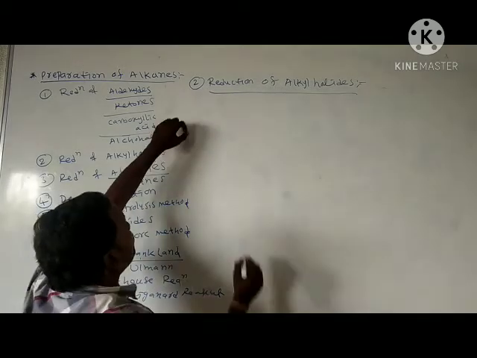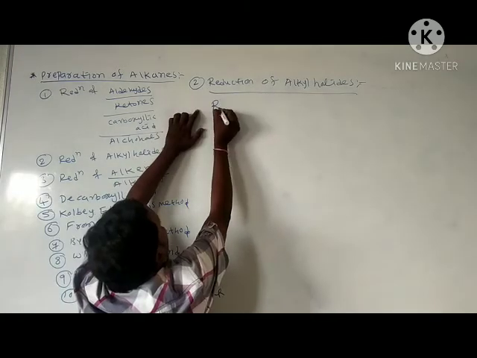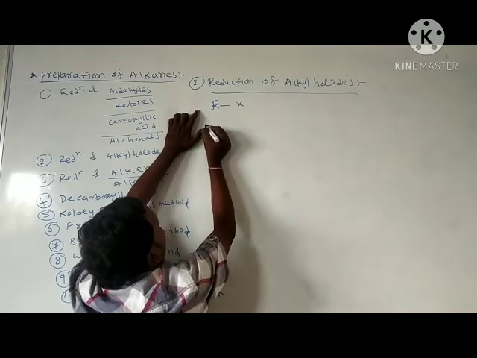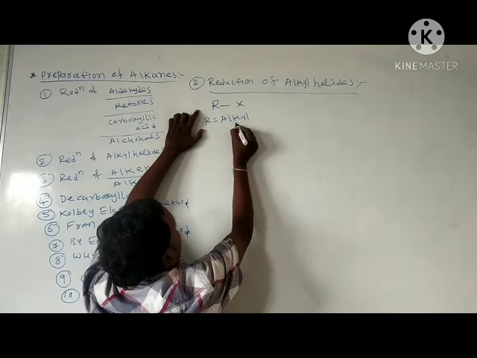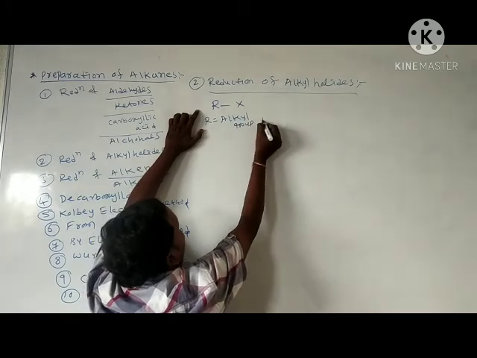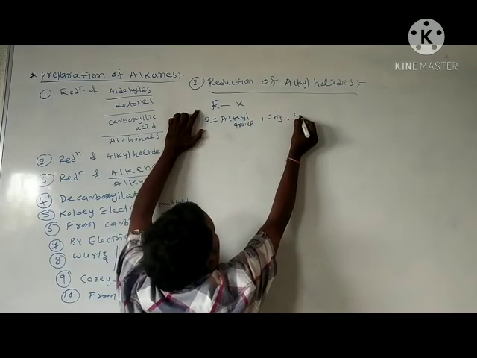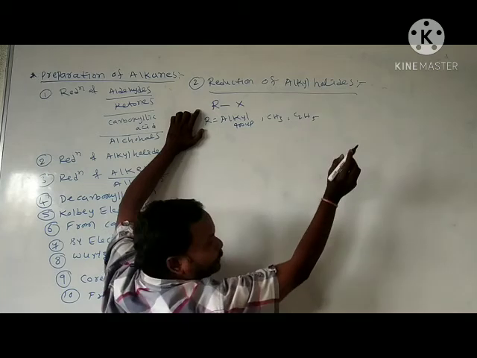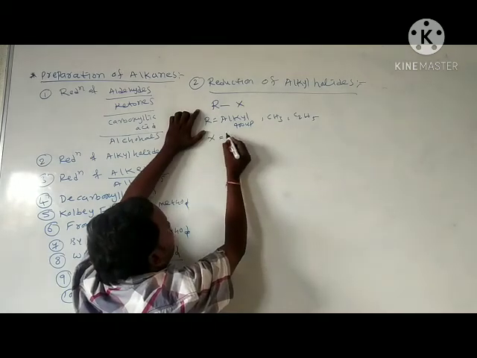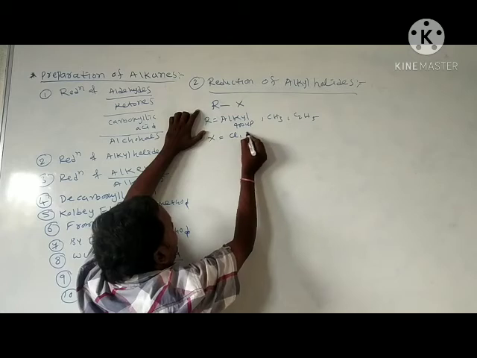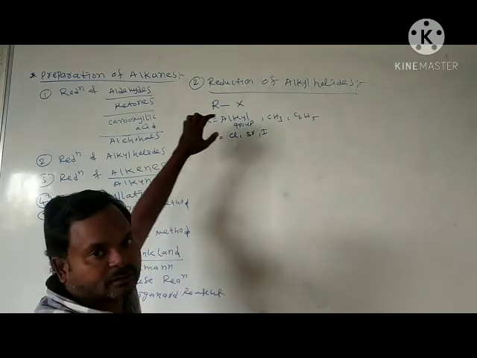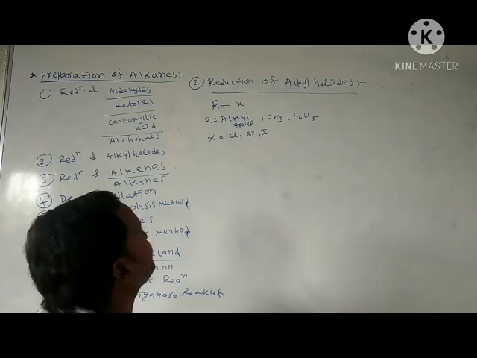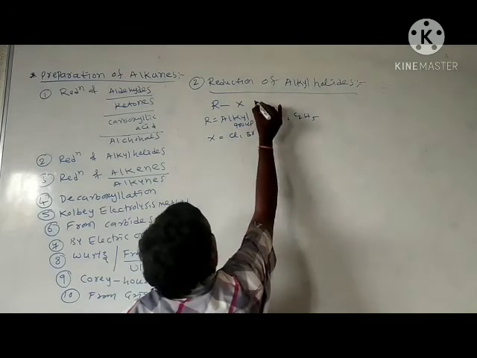What is the general formula of an alkyl halide? RX. Here R is an alkyl group, that means it may be methyl, ethyl, or propyl, like that. X may be chlorine, bromine or iodine. We can't use fluorine. Fluorine compounds are more reactive. That's why we can't use fluorine compounds.